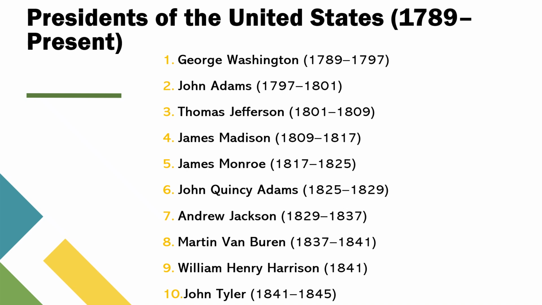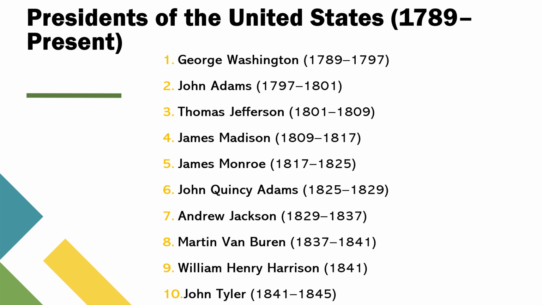Andrew Jackson, President from 1829 to 1837. Founder of the Democratic Party and known for his populist appeal. Martin Van Buren, President from 1837 to 1841. First President born a U.S. citizen and architect of the Democratic Party.